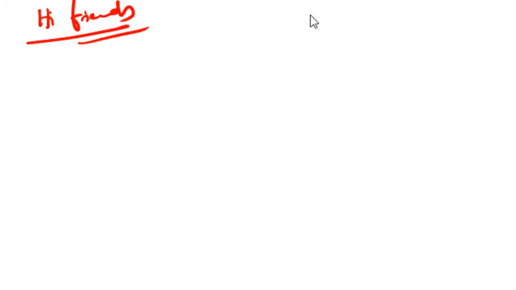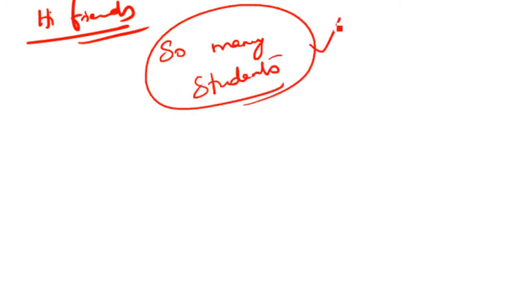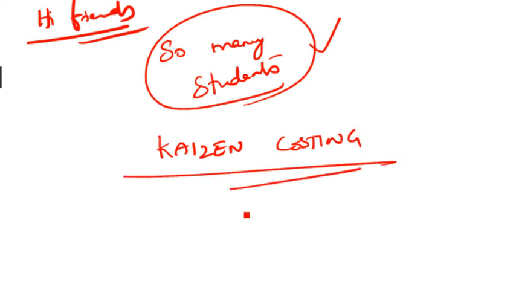This time it's comparatively a most important video because so many students have been waiting for it. They have asked me. So this video is on Kaizen costing concepts. It's a pretty new topic when it comes to advanced management accounting, whereas now the name has been changed. It is strategic cost management and performance evaluation.